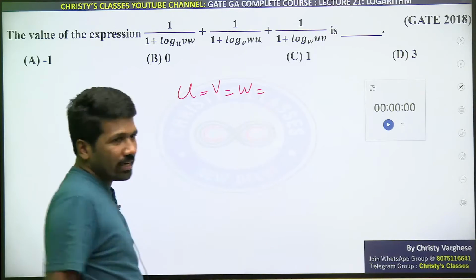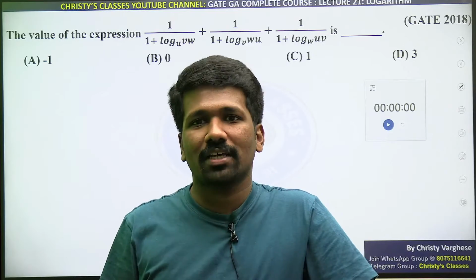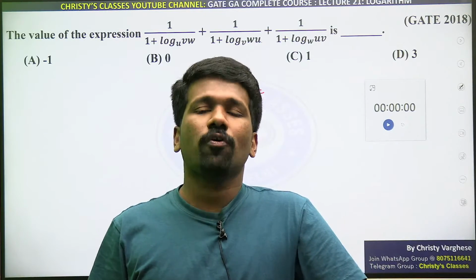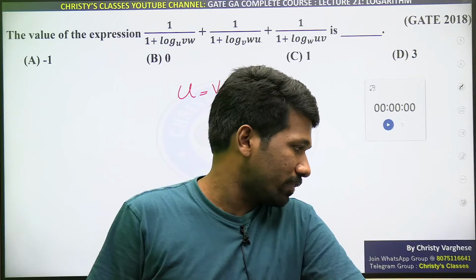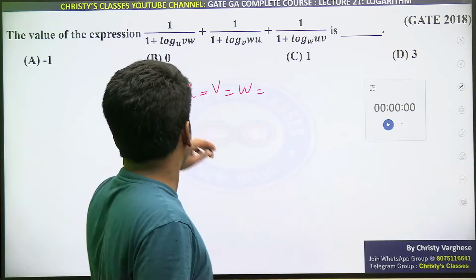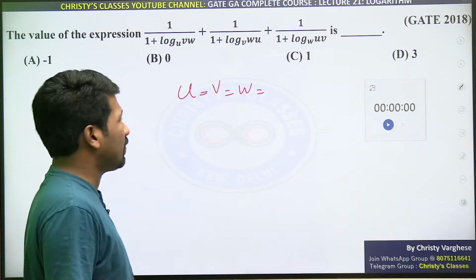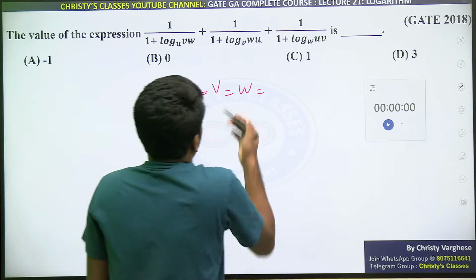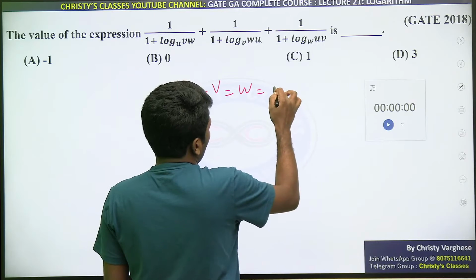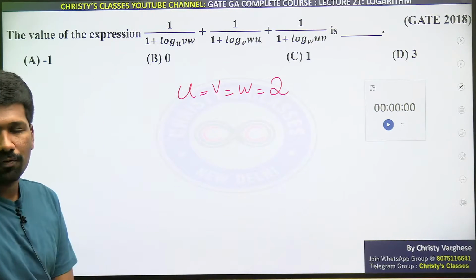सही होना चाहिए. When you say a raised to 0 is 1, for example, it is not only true for 10 raised to 0. It is true for 20 raised to 0, 30 raised to 0, 17 raised to 0, any number raised to 0. Same way, here UVW किसी भी UVW लो वो सही होना चाहिए ये एक्सप्रेशन का आंसर. So UVW same ले रहा है, that is up to you what you take. I will take 2. All of you clear?